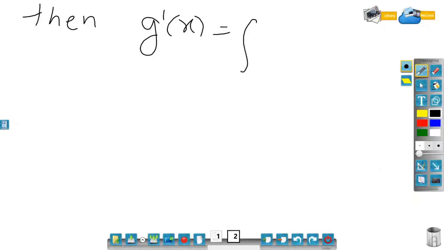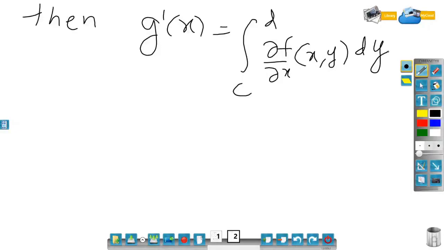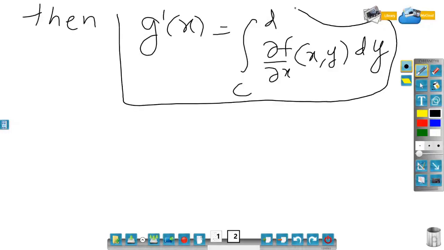So the integral from c to d of ∂f/∂x at (x, y) dy. Right? So I need to show that g is differentiable, because then this equality holds. The proof is not difficult. So let's go for the proof.